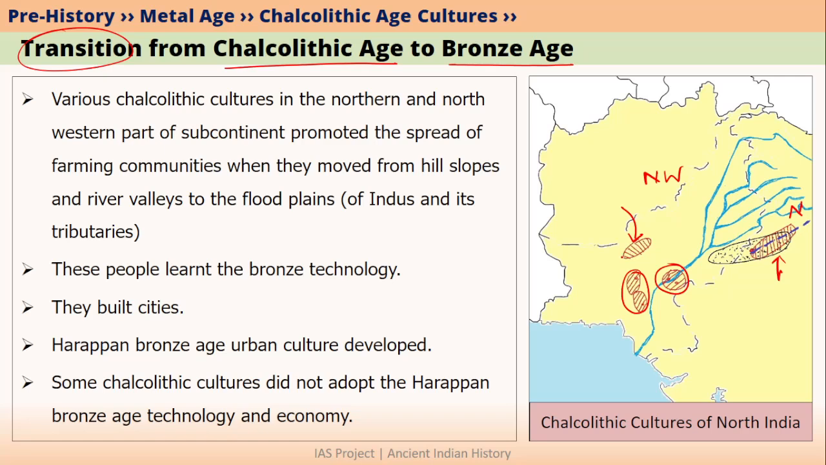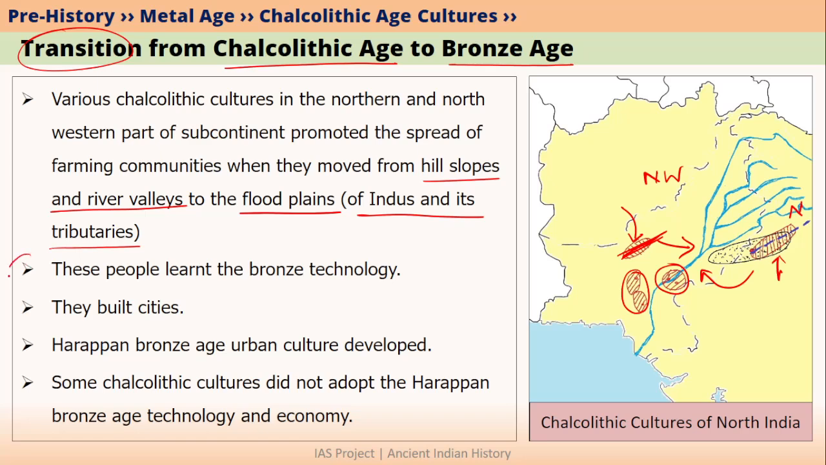So what happened was, initially the people in these Chalcolithic cultures were living in hill slopes as well as in the river valleys. But what they did was, they eventually moved to floodplains. Since these people were close to Indus and its tributaries, these people simply moved into the floodplains of Indus and its tributaries. So this is the first major step when people came down from hill slopes and river valleys and went into the river plains, or let's say the flood plains of Indus and its tributaries.